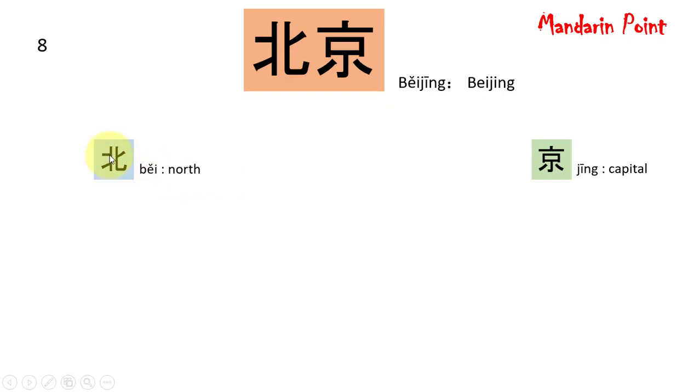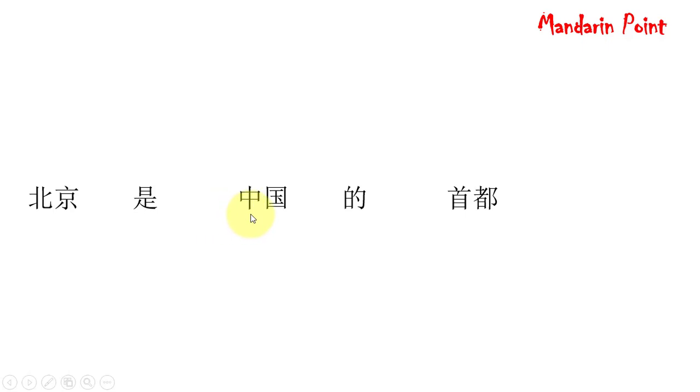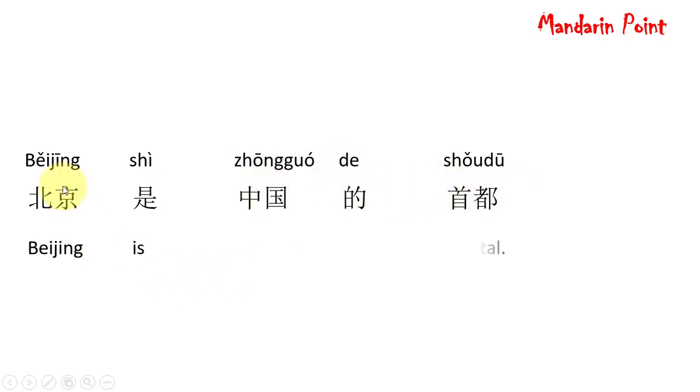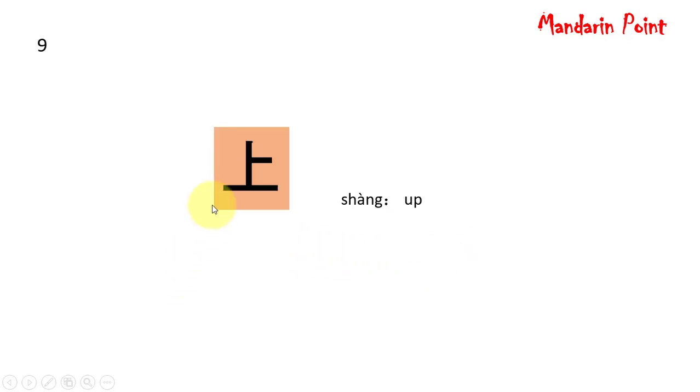Let's simplify them further. On the left side, this one is not any specific character, while this one is B, meaning spoon. While this Jing can be decomposed into Tha, means lid on the top. This one is Khao, meaning mouth, and Xiao on the bottom, means small. So this Jing is a combination of these three: Tao, Kao, and Xiao. Beijing shi Zhongguo de Shaotu. Beijing is Chinese capital. And it is very simple, just Sheng means up.